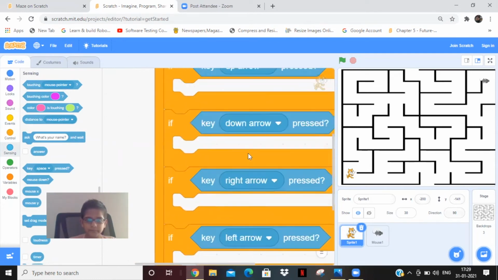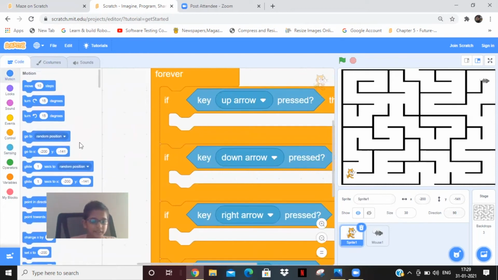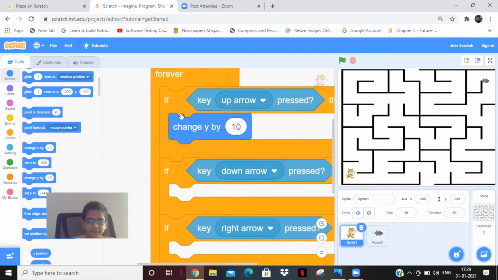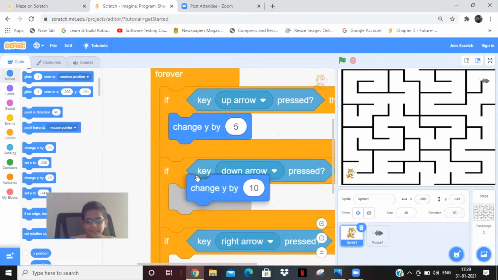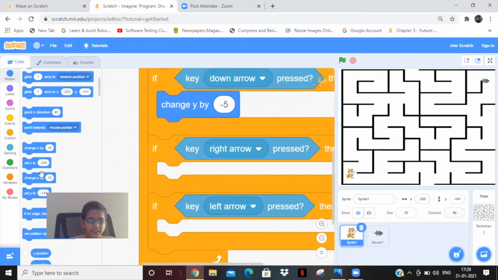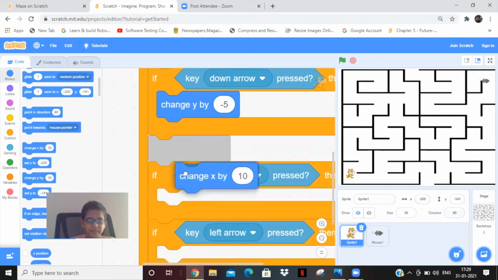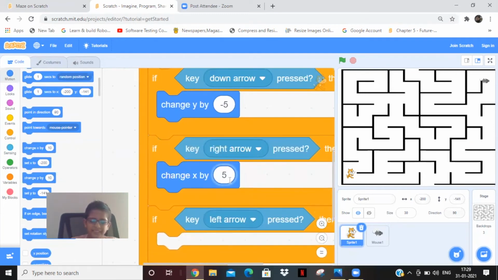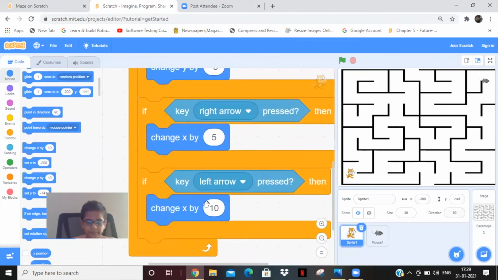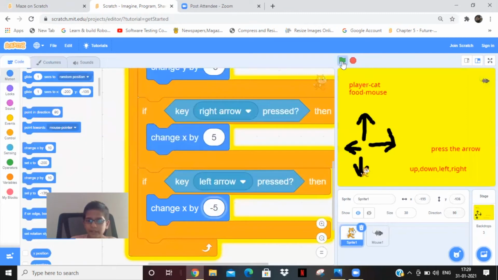Then go to motion and scroll down and in up arrow keep change y by 10 and change it by 5, and in the other one keep it by -5, and in right arrow keep change x by 5, and in the other one left keep it by -5, and see whether the cat can go up, down, left and right.